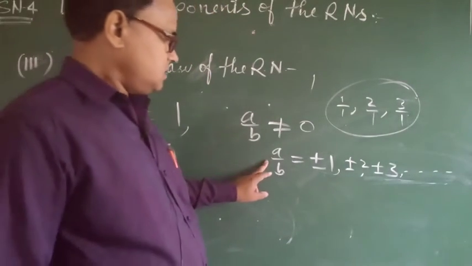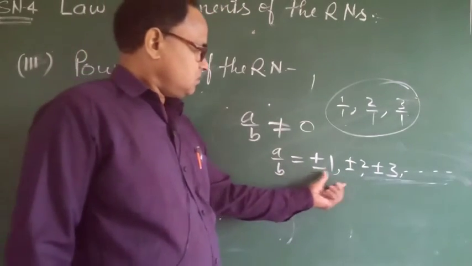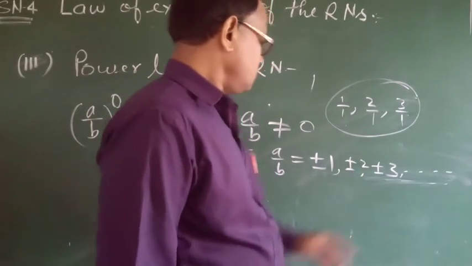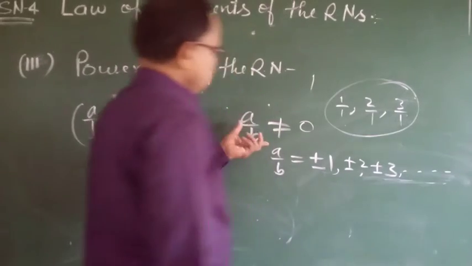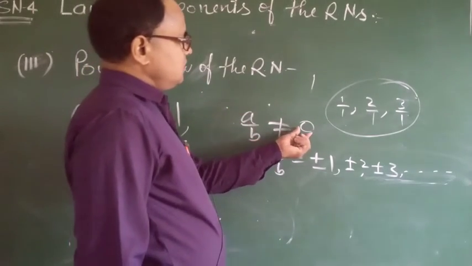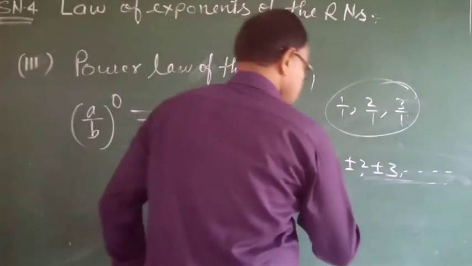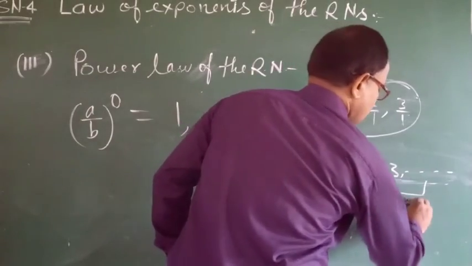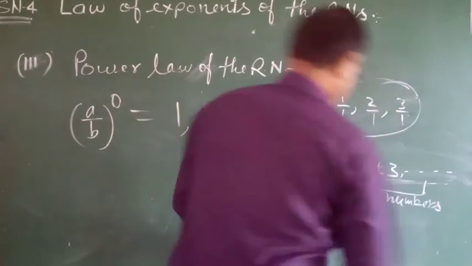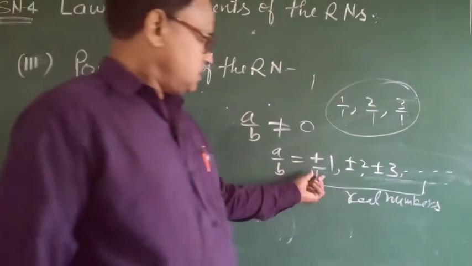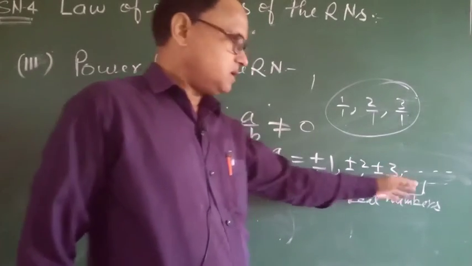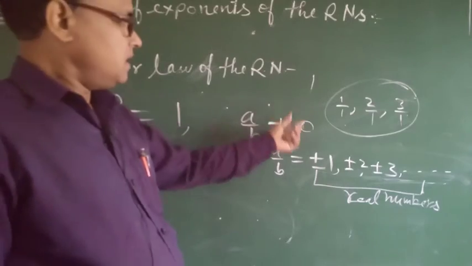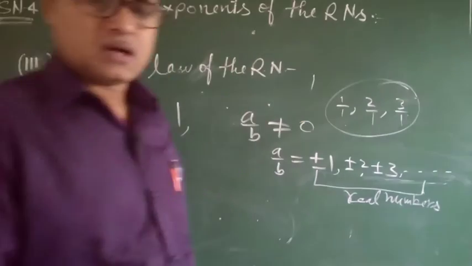A by b is equal to, you can write plus 1, minus 1, plus 2, minus 2. But here a by b is not equal to 0, because 0 is not a real number, but these are real numbers. A by b here plus minus 1, plus minus 2, plus minus 3 are real numbers, but a by b is not equal to 0, and 0 is not a real number. Okay?